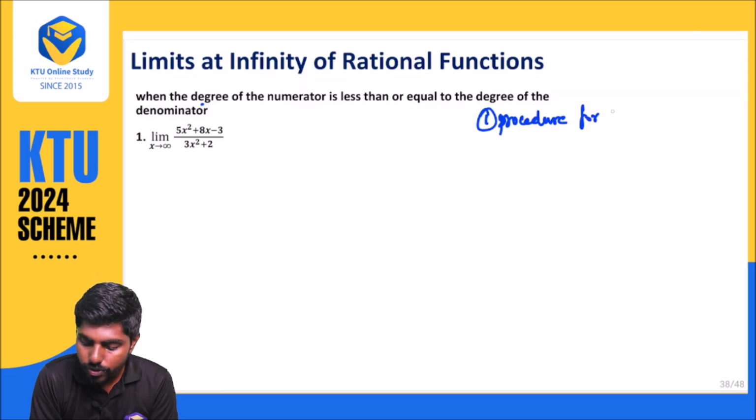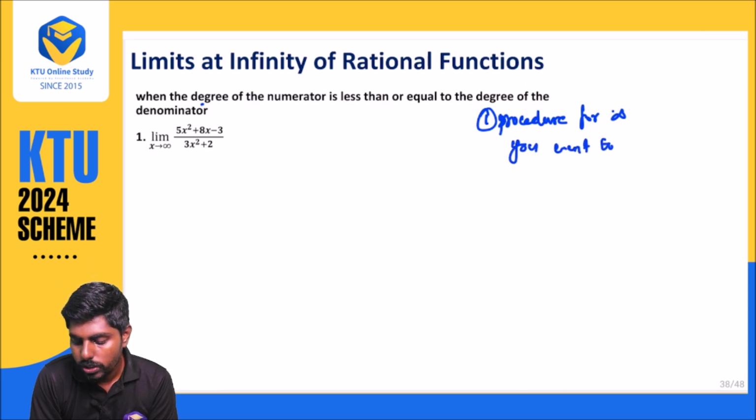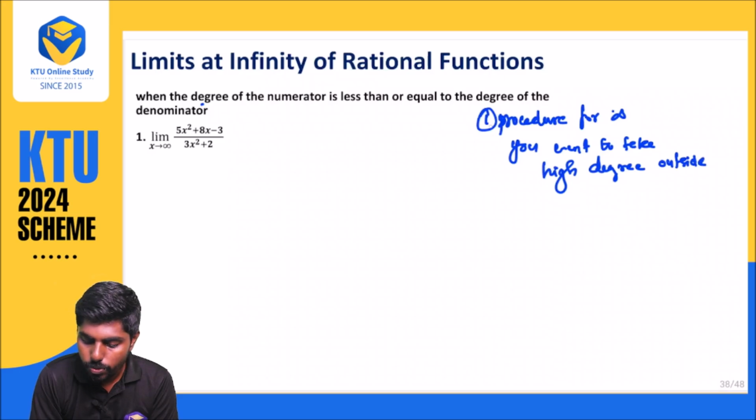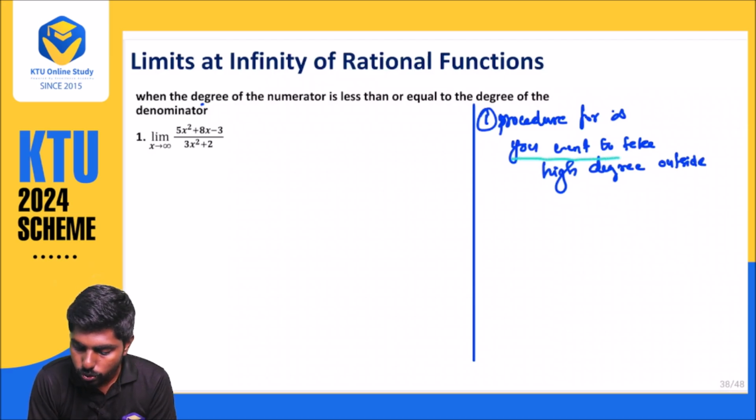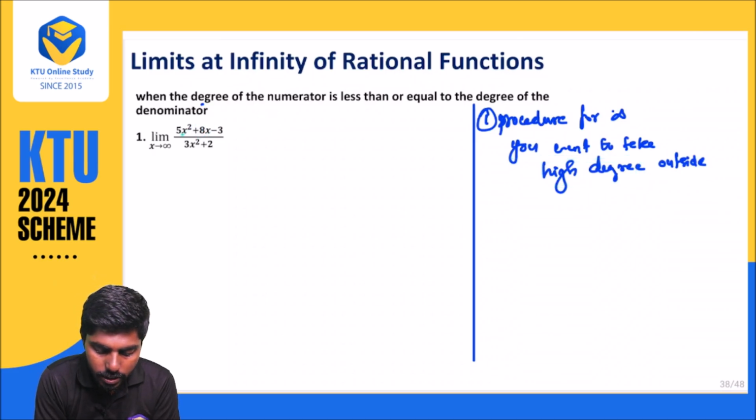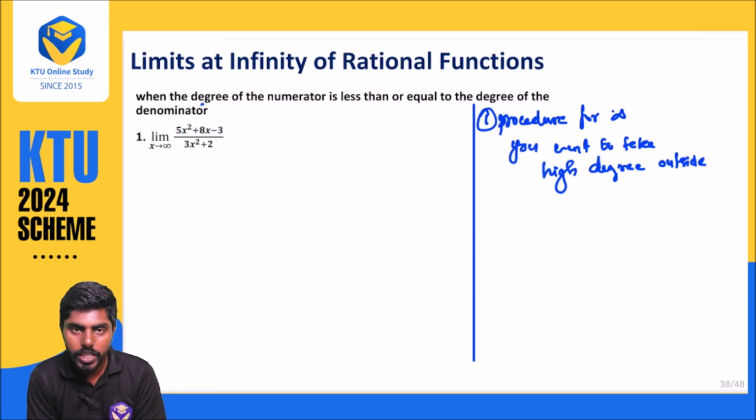The procedure for infinity is that you want to take the higher degree outside. This is your procedure. That means you want to take the higher degree outside. What is the higher degree here? Here the higher degree is 2. And here also the higher degree is 2. You want to take the x square outside.